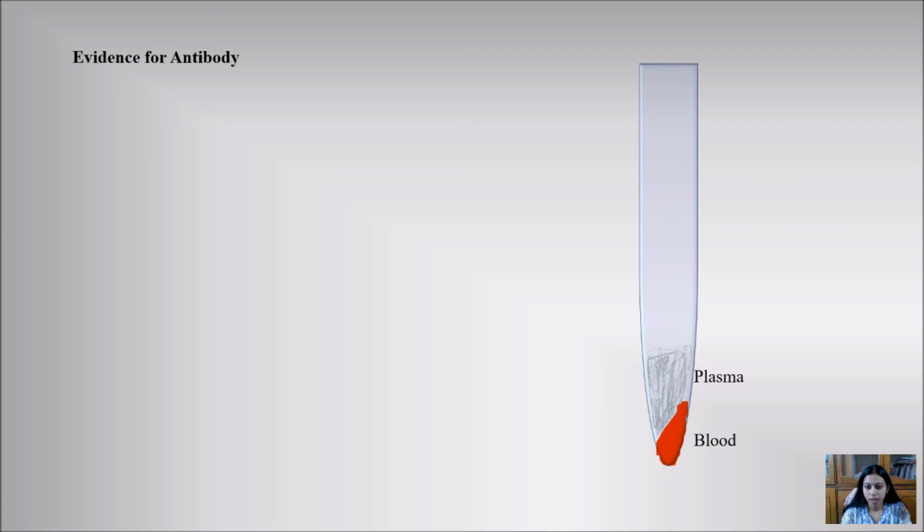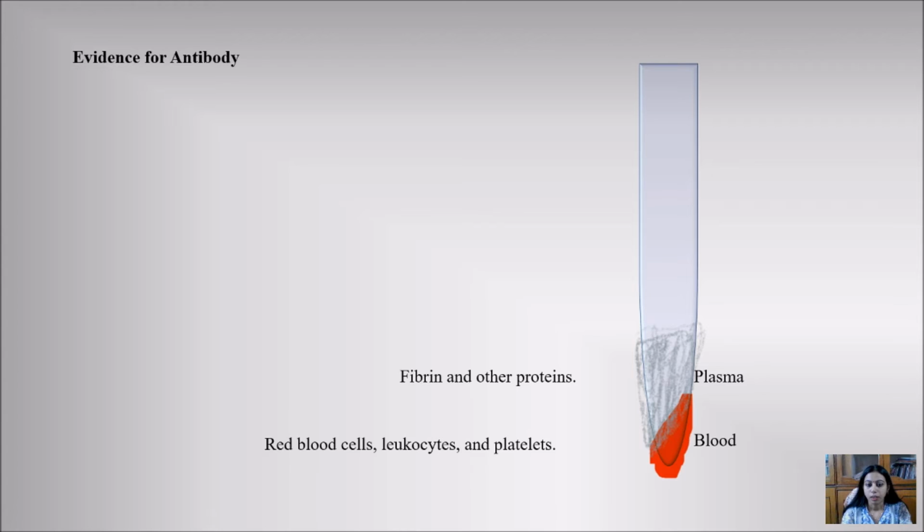Two layers were observed: the red blood cells, leukocytes and platelets were at the bottom of the tube, while the upper part consisted of the plasma. The plasma basically consists of fibrin and other proteins.